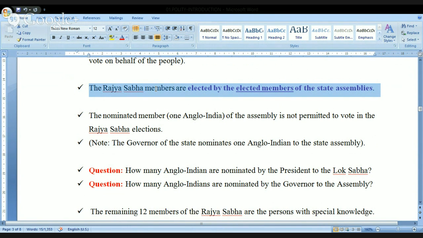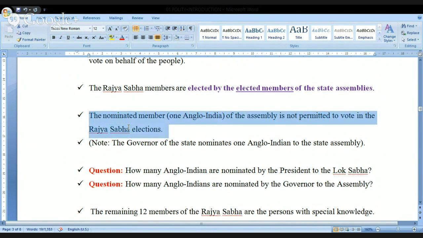And after writing elected members, kindly look at this. I have underlined this word elected members. In the examination, you also kindly underline it, meaning you are highlighting the point to the examiner so that the person who is evaluating your paper will understand that you have the complete knowledge of this particular area. Hence, there is a possibility of positive signs and some additional marks, maybe half a mark, that may be added to your score. This is how you are going to get more score in the examination. Look at this.